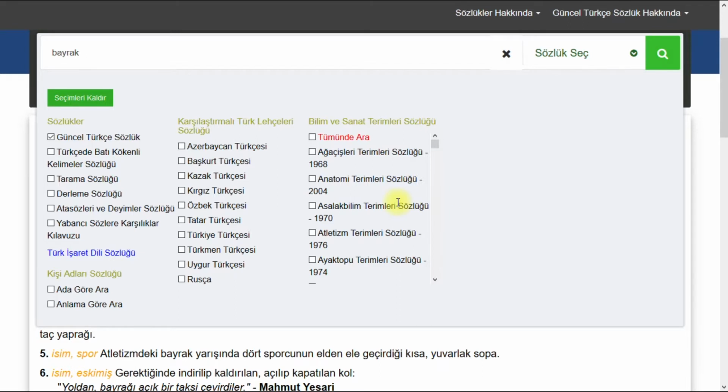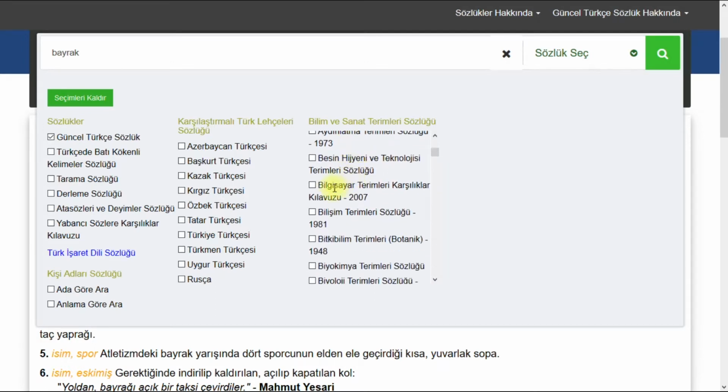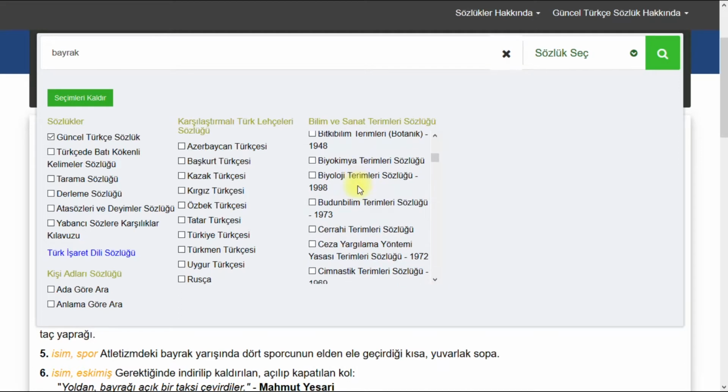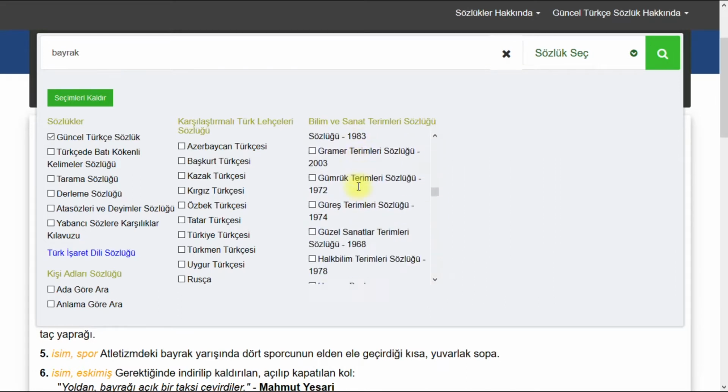For example, in the right group you can see terms dictionaries such as woodwork terms, anatomy terms, computer terms, botanic terms. As you see, you can find pretty much everything here.